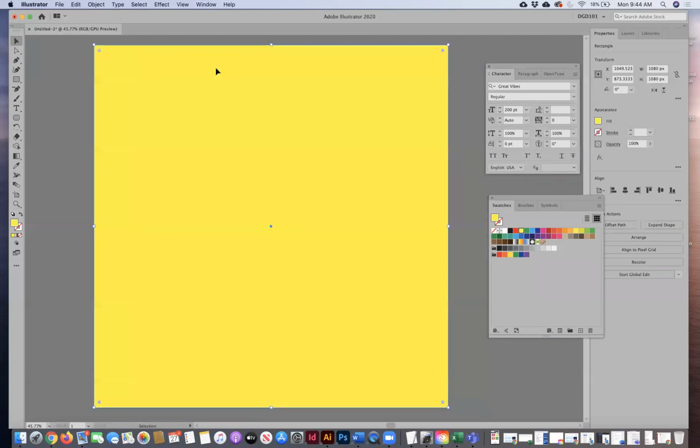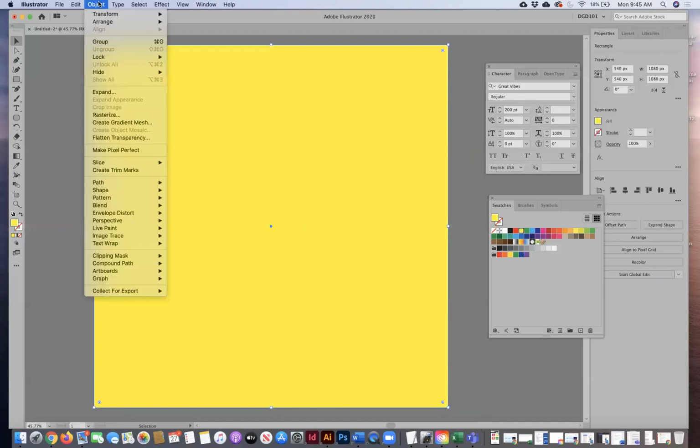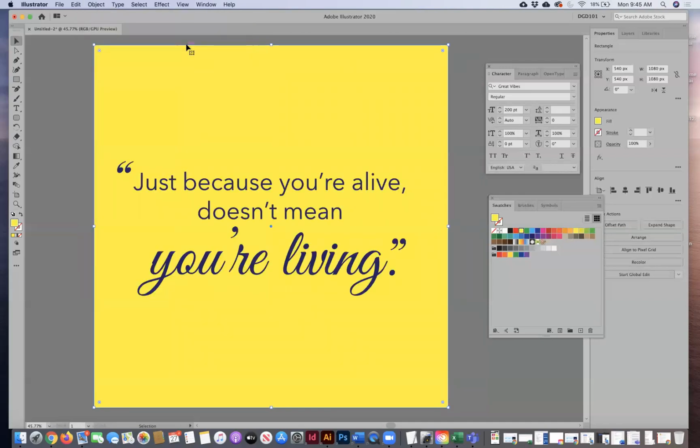Simple thing to fix. If you're doing that as a second step here, just select your square or whatever you're trying to move. Go up to Object and choose Arrange, Send to Back. You don't want to go to Send Backwards because that's going to step it, so it'll only put it back past certain things, not the whole entire stack behind there. So Send to Back will allow it to go behind everything, okay?